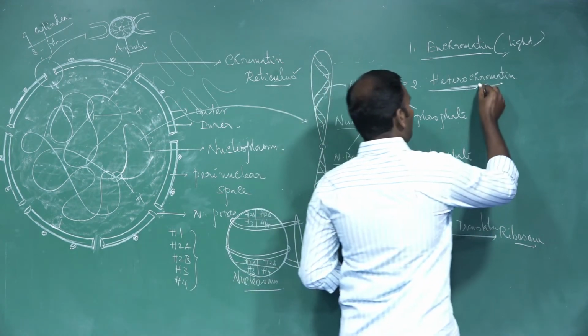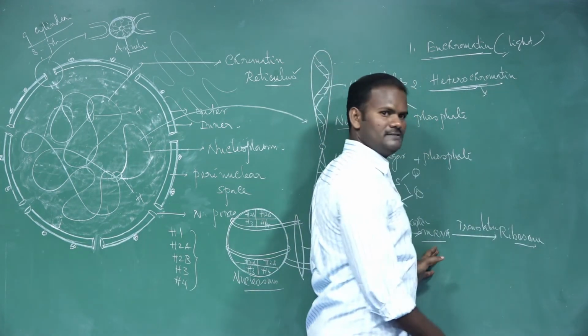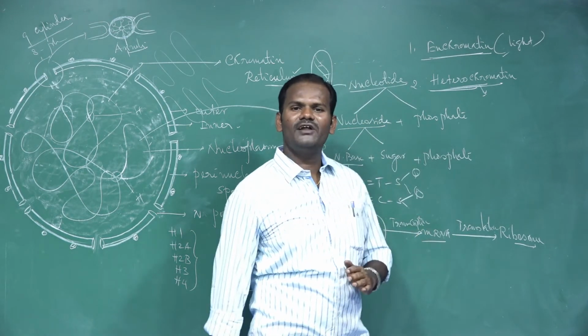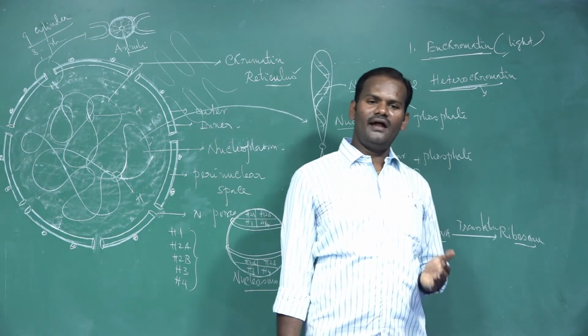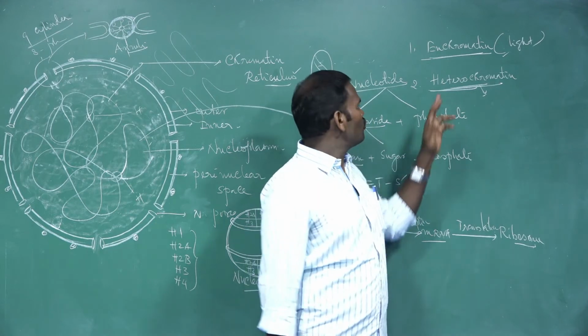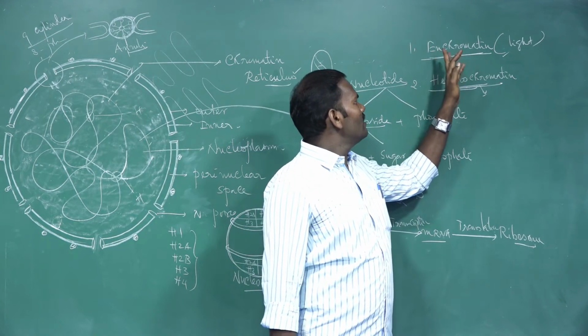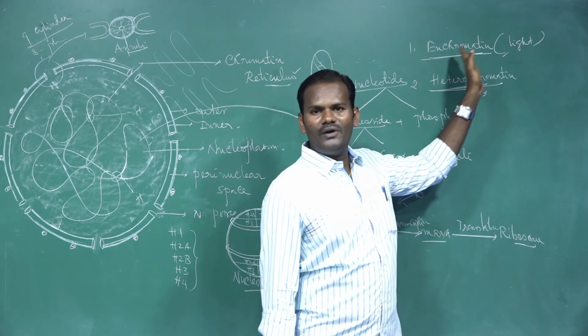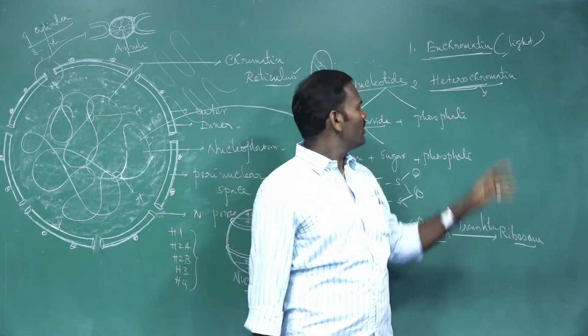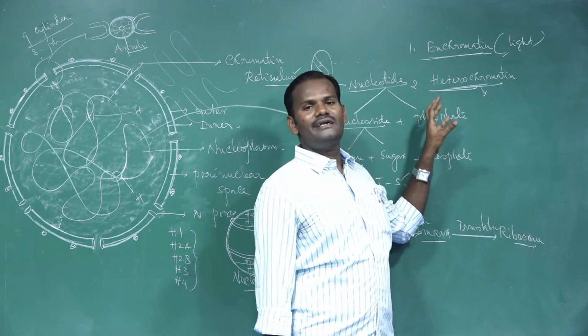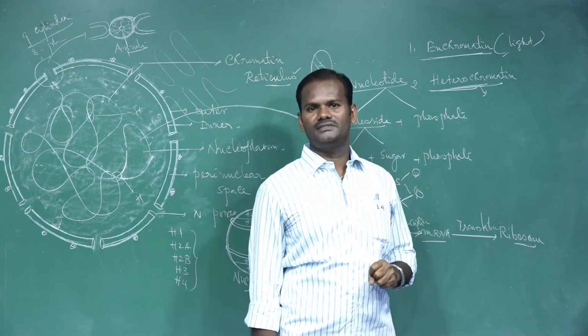Such portions are called heterochromatin. So what is the major difference between euchromatin and heterochromatin? Euchromatin is the true chromatin that is helpful in transcription to mRNA. Heterochromatin does not take part in mRNA formation.